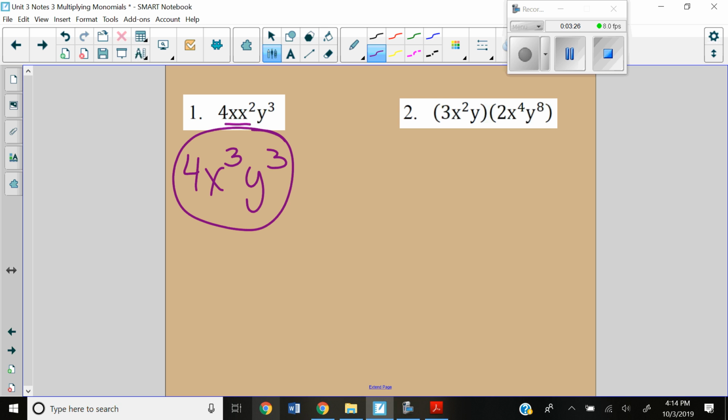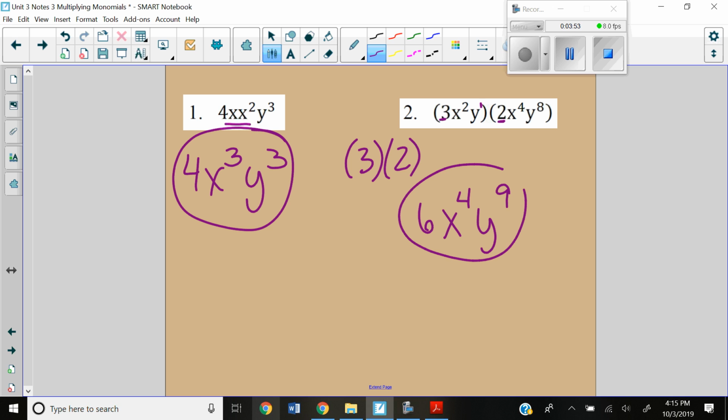Now if I look at this next problem, I'm going to throw in coefficients on both of these. If I put 3 and 2 like this, your thought should be that I need to multiply those. I'm going to multiply my coefficients here. Sorry about that. And now I'm going to add the powers for my variables. Don't forget this y has a 1, so that becomes 9. So 6x to the 4th, y to the 9th.